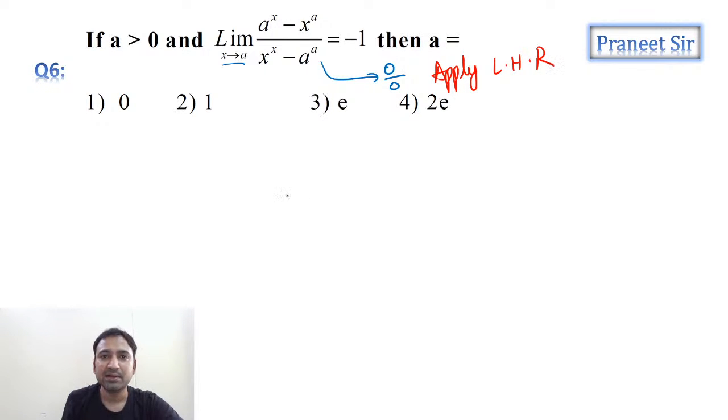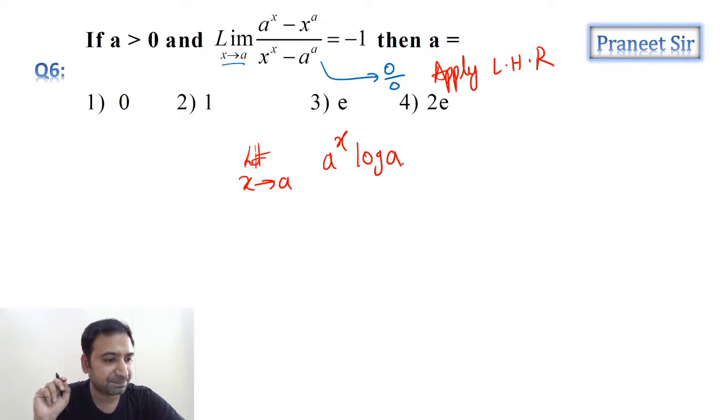Yes, exactly. So now if you apply L'Hospital rule here, limit x tending to a, a power x differentiation is a power x into log a. Correct or not? Guys, a power x differentiation is a power x into log a. 2 power x differentiation is 2 power x into log 2. Same way, a power x differentiation is a power x into log a.